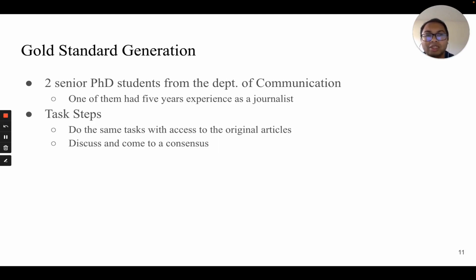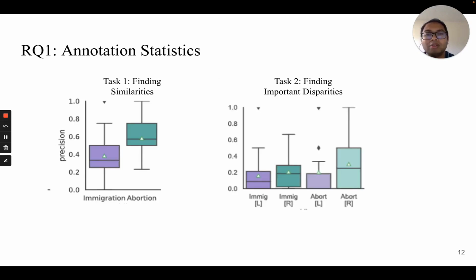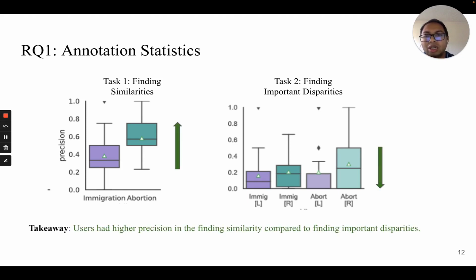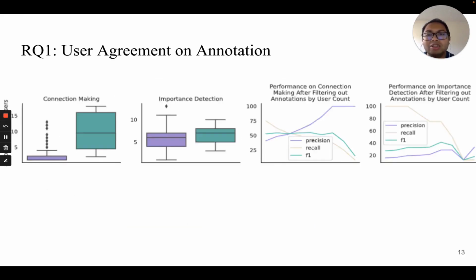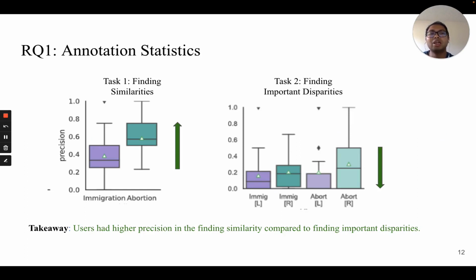Since the annotation tasks are subjective in nature and we needed to analyze performance of the users, we recruited 2 news experts to create gold standards as a reference for metrics such as precision, recall, and F1 score. To answer the performance aspects, we started by looking into users' annotation statistics. We found that users had higher precision in the similarity finding task, while performing pretty badly in the disparate important